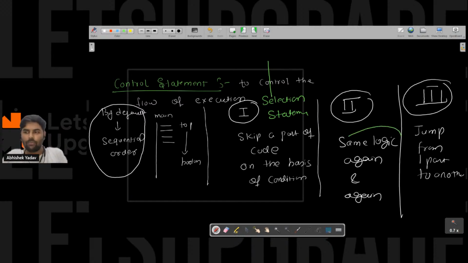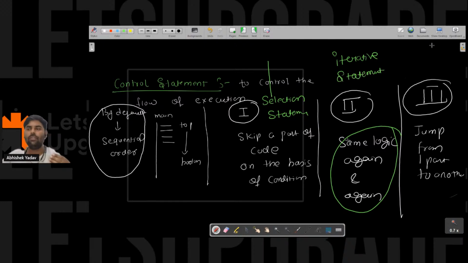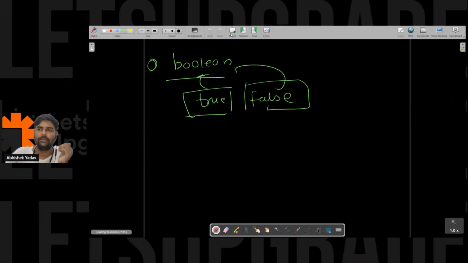Similarly, if I have to execute a part of the logic again and again, I will go with the iterative statement, right? And if I have to jump from one part of the code to another part of the code, I will use the jump statement. Everyone is getting the point? Why we need this, what is a control statement and what is the definition? Everyone is clear, right? So let's discuss the selection statement.